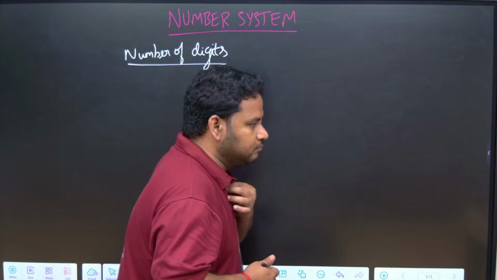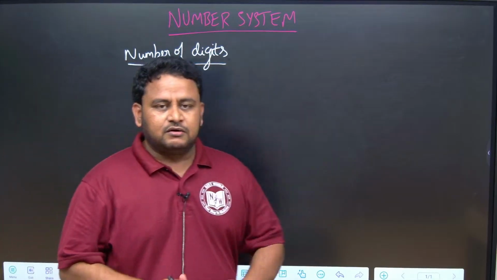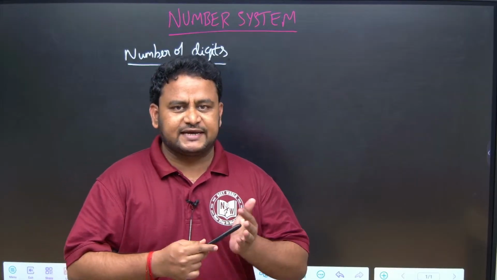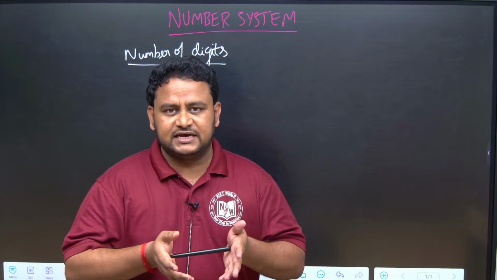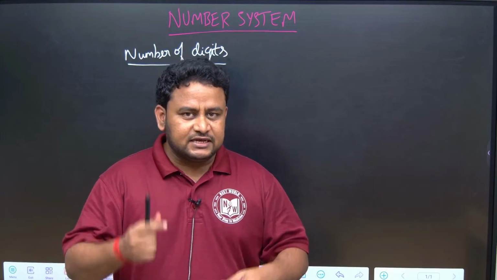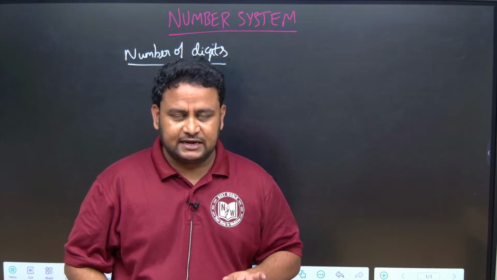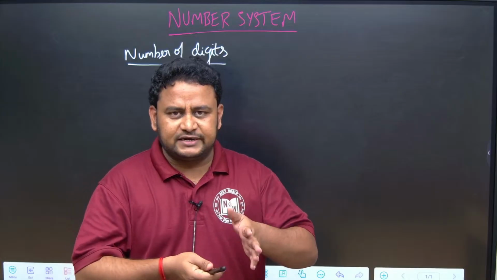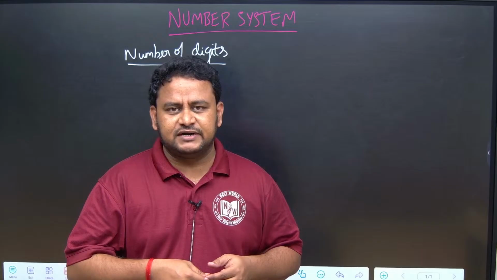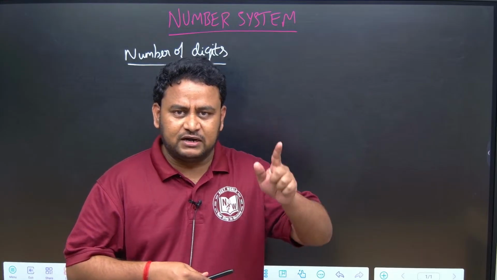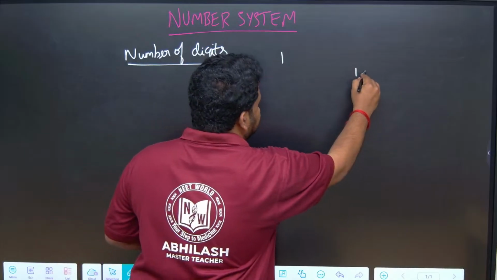Now, when you talk about number of digits, how will the questions come? Why do we have to learn number of digits? Suppose you take any book, a JLDL botany book or JLDL zoology book. In the beginning there is something called the menu, and for each chapter they have given page numbers. Suppose the book contains 1000 pages. The number of digits required is what? The book will be numbered from page number 1 to page number 1000, a large book.